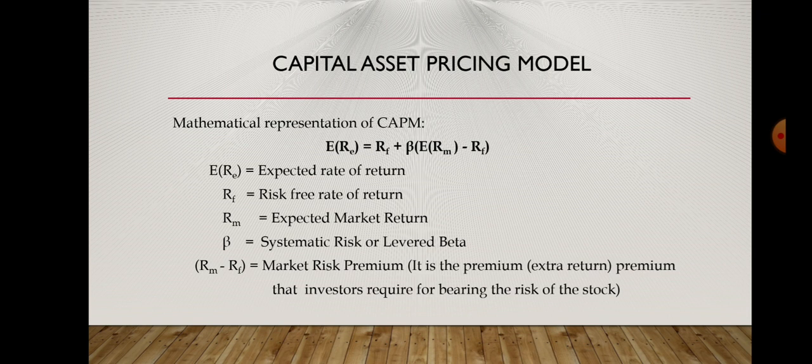Then beta is the systematic risk, or we can say it is a levered beta. Then Rm minus Rf, what does this difference indicate? It is the market risk premium, meaning it is the premium, the extra return that investors require for bearing the risk of the stock. It means if I am investing in a particular stock, then how much extra return will I expect compared to investing in government bonds. So the difference between the risk-free rate of return and the expected market return is the risk premium.